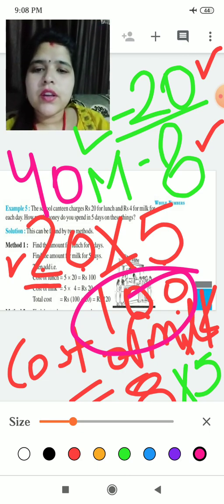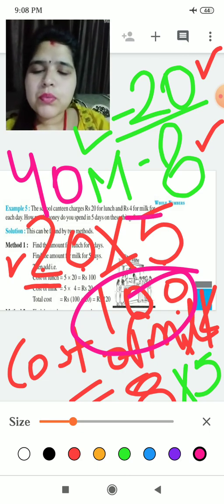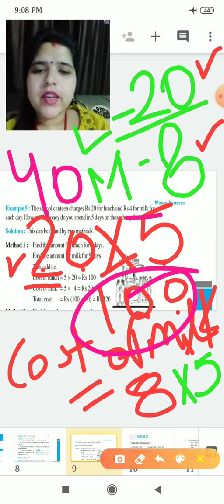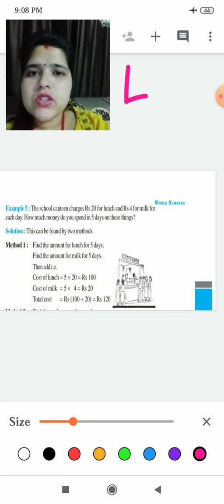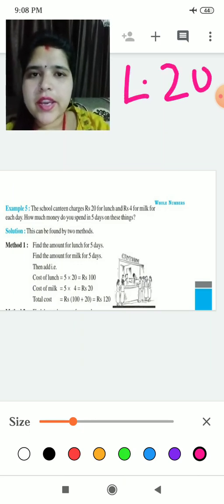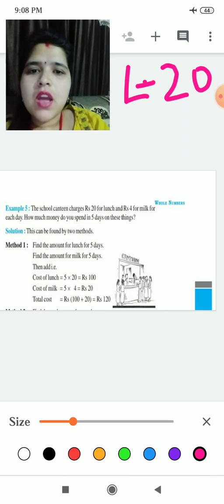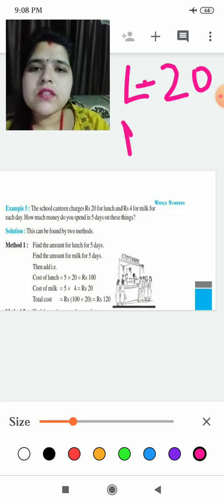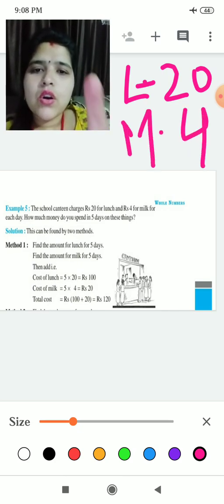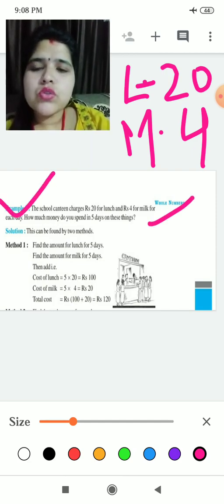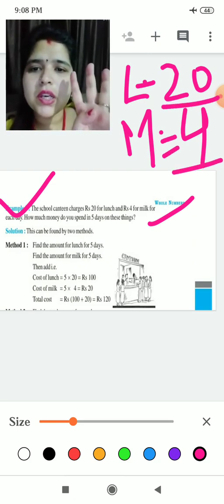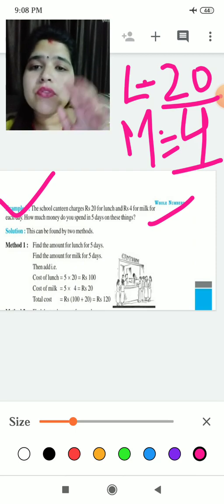No, sorry. Here the cost of milk was rupees 4. I have taken it wrong. See, again I am telling you. It is giving that lunch cost is 20, and for milk it is 4 rupees per day. You can read the question. The school canteen charges rupees 20 for lunch and 4 rupees for milk. How much money do you spend in 5 days?